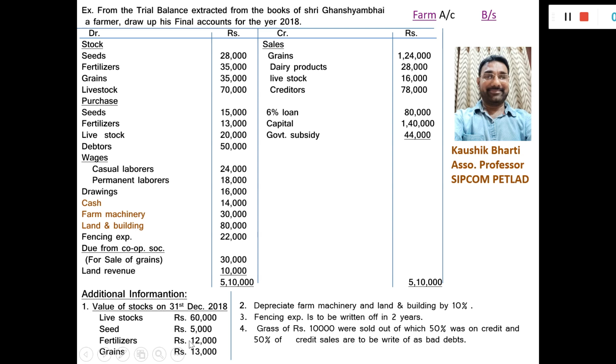Seeds rupees 5,000, fertilizer rupees 12,000, grains rupees 30,000. Two effects will be given. First effect will be given on the credit side of the farm account and second effect will be given in the balance sheet on the asset side. Go to farm accounts.